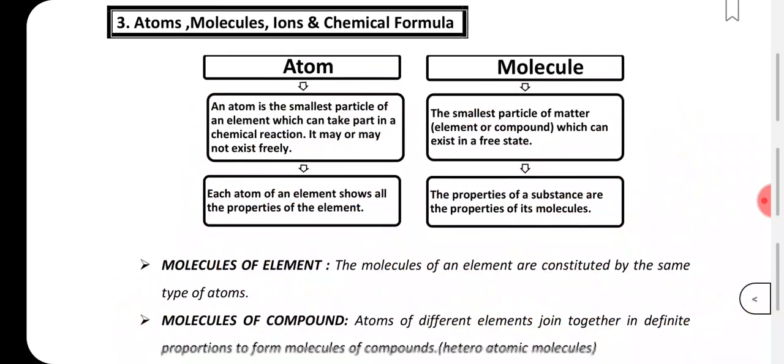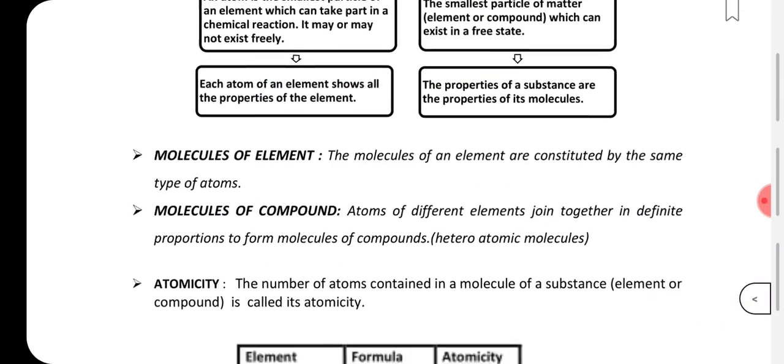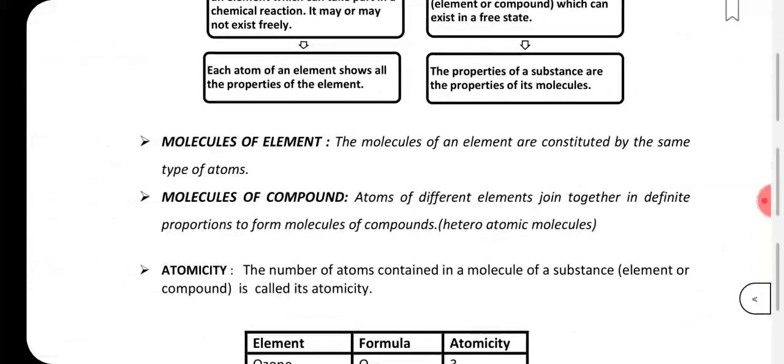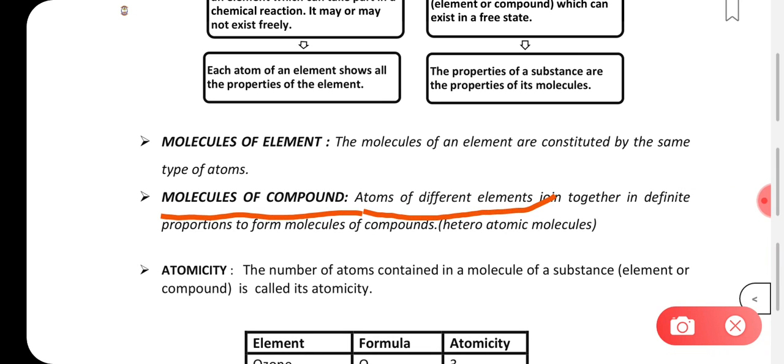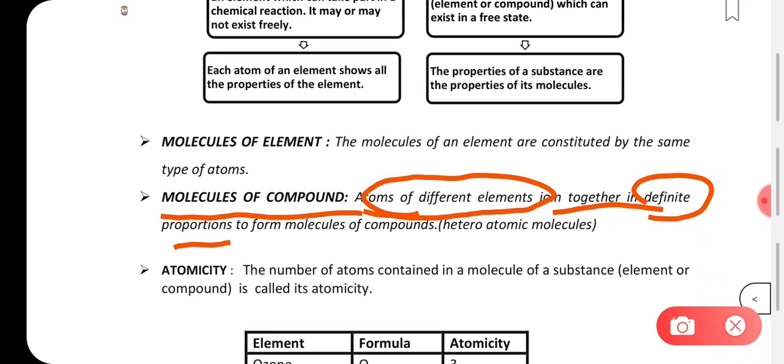Now when we talk about molecules of a compound, atoms of different elements join together in definite proportion. Molecules of a compound include the atoms of different elements, and they are all joined together in a definite proportion to form a molecule of the compound.